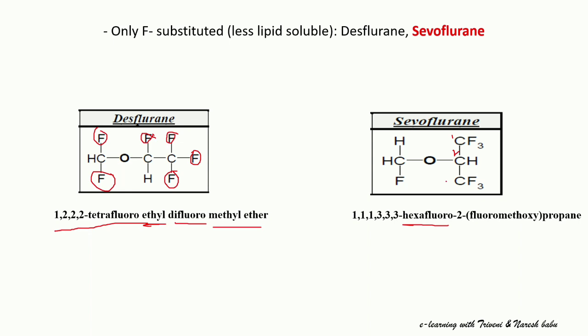There are 3 carbon atoms, and the first carbon atom and third carbon atom are attached with 6 fluorine atoms, that's why 1,1,1,3,3,3-hexafluoro, and to the second position a fluoromethoxy group is present. This is fluoro, and this carbon atom is indicated as methoxy, fluoromethoxy. Totally 3 carbon atoms are present, that's why it is propane. This is the structure of sevoflurane.